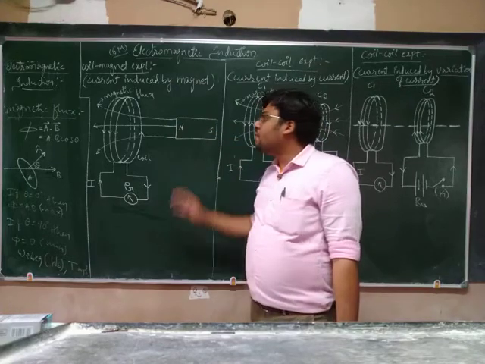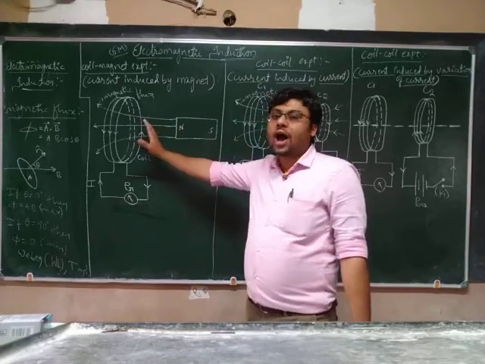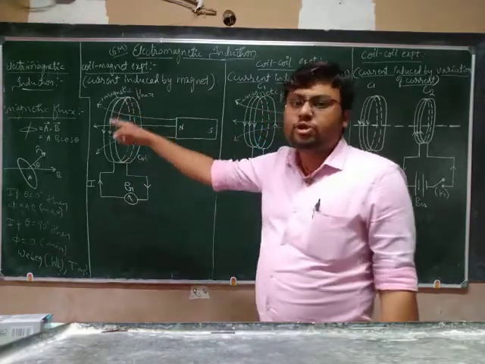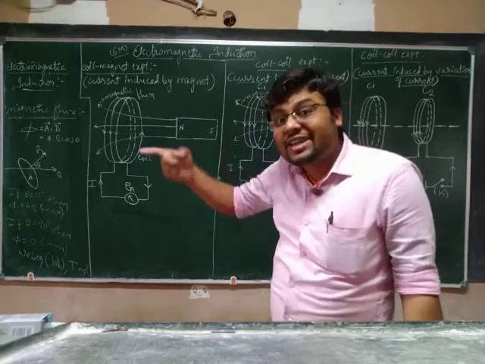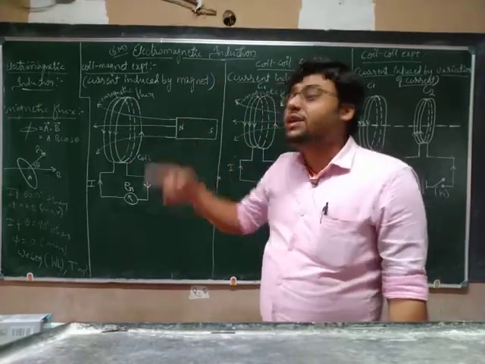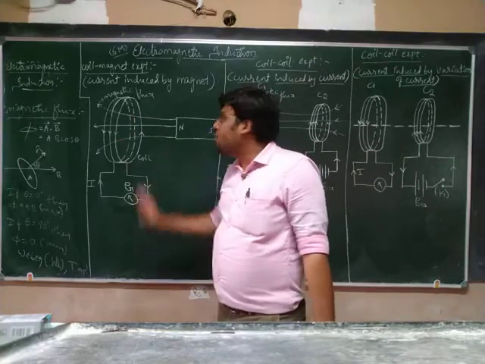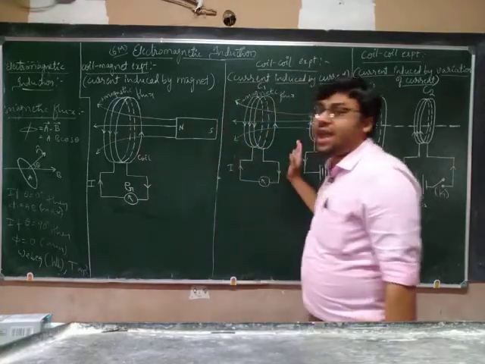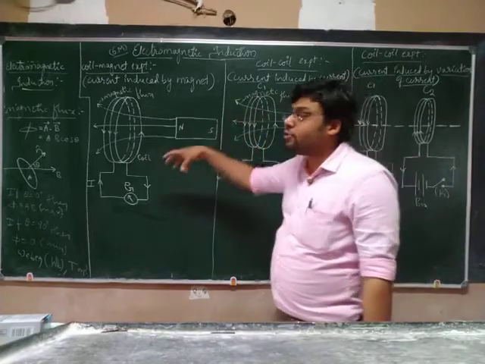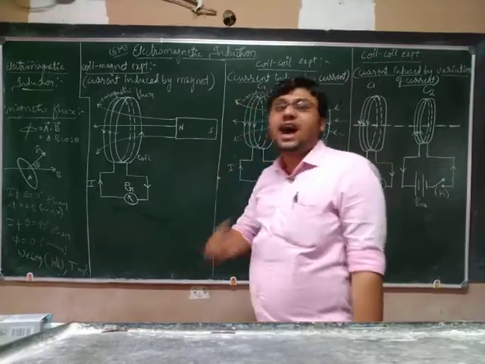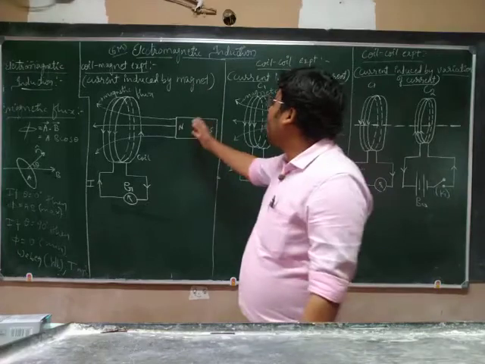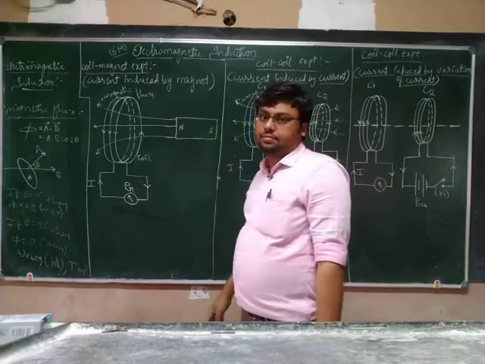At that time, when the south pole moves towards the coil, the current will be induced in the opposite direction to that when the north pole moves towards the coil. When the south pole moves away, at that time current will be produced in the opposite direction to that when the north pole is moving away.